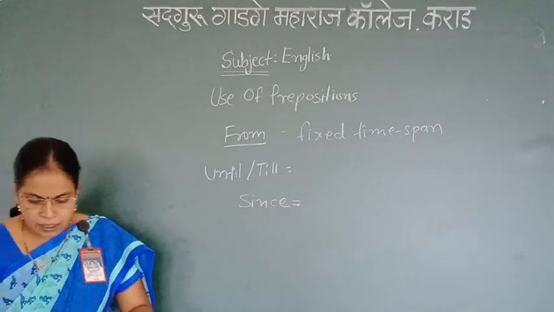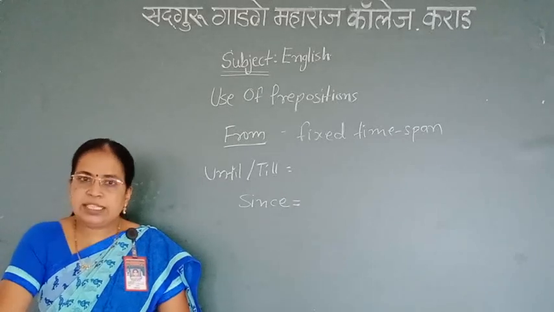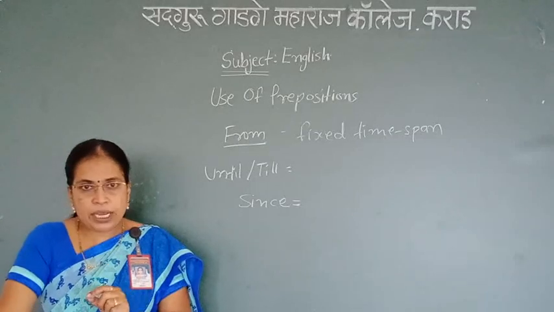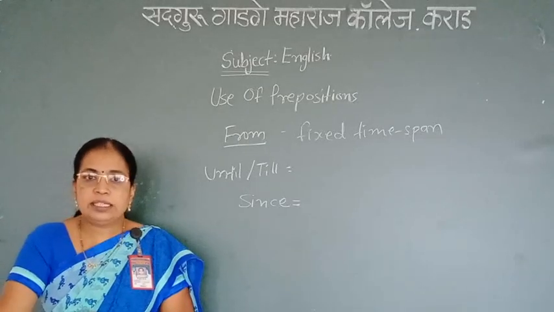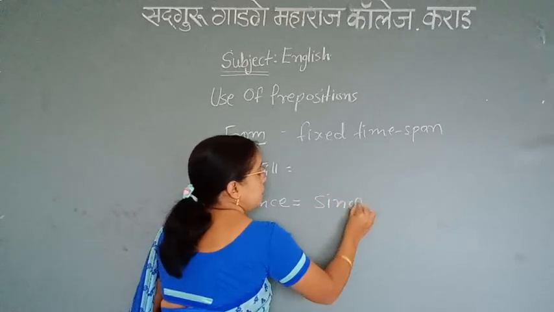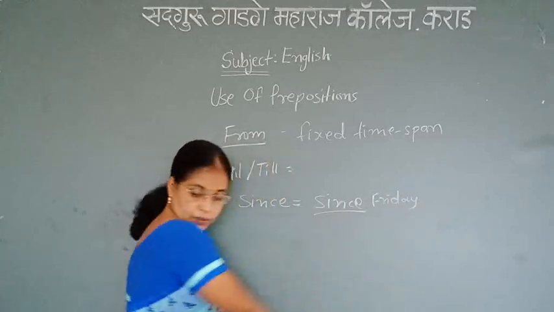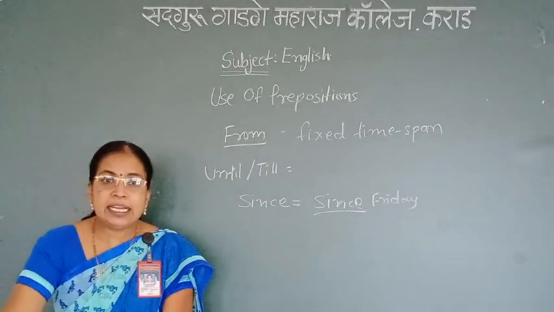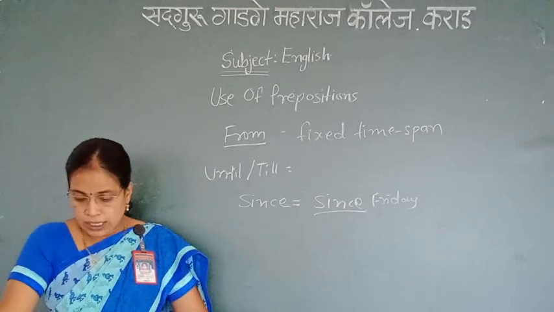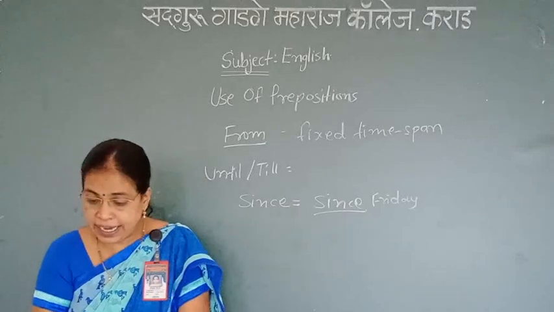For example, he has been suffering from fever since Friday. Rohit and Sandeep have been friends since childhood. Ajay has been in the village since Sunday.